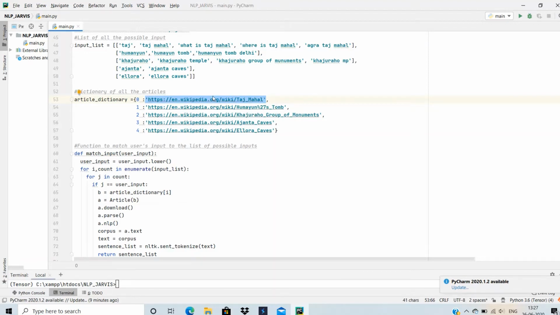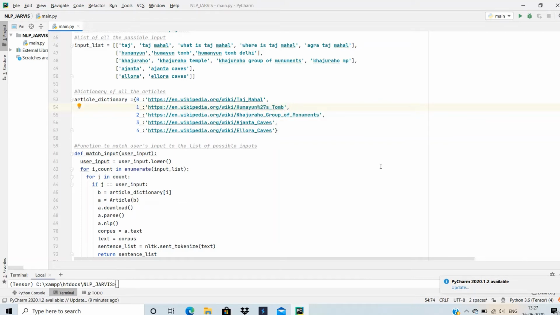So the relationship is that the index value is going to be similar to the key of the dictionary. Like for Humayun's tomb, the index is 1, so key 1 will hold the URL for Humayun's tomb. In this manner the relationship is between the list and the dictionary.